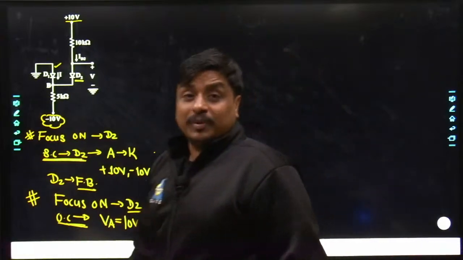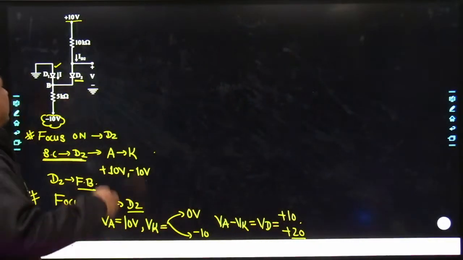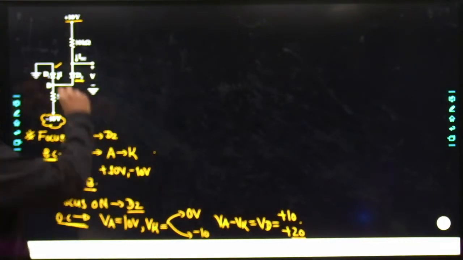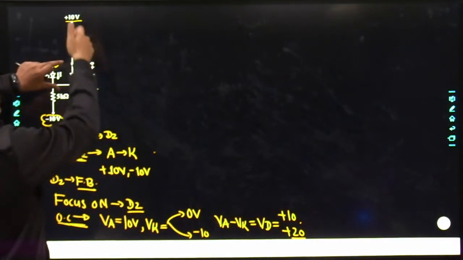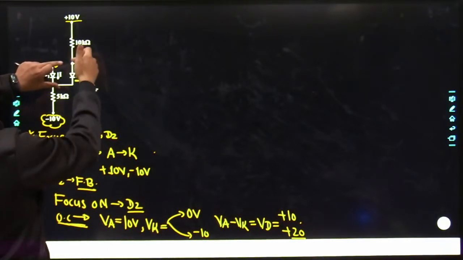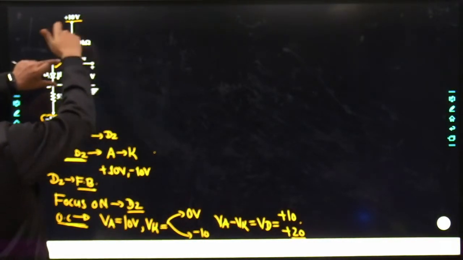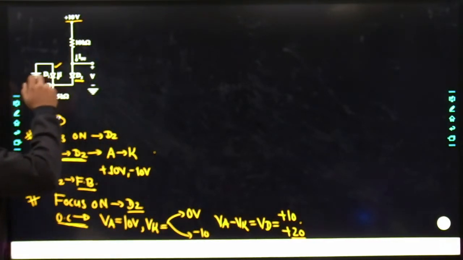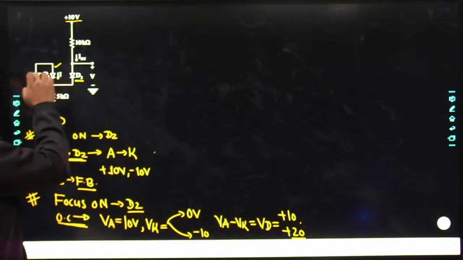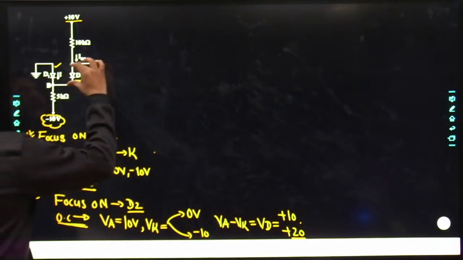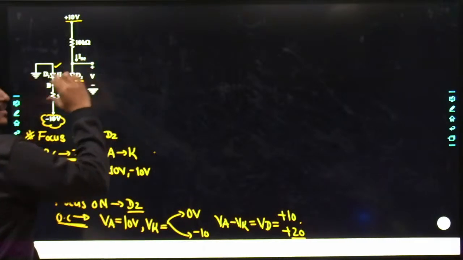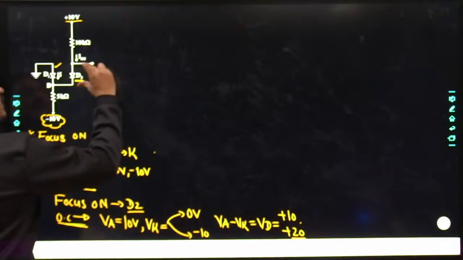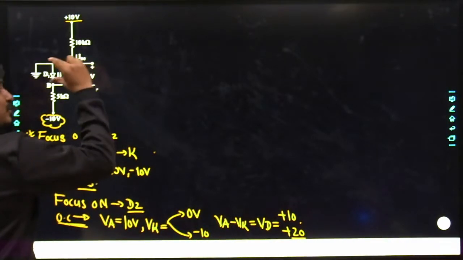Similarly, if you apply the open circuit test, for the time being you have assumed, sir, I do not know about the D2, so I have assumed the D2 is off or in reverse bias. So what I would be doing, I would be checking the voltage across the anode. The voltage across the anode is simply 10 volt because there is no flow of current across the 10 kilo, the same 10 volt will come over here. Now I do not exactly know about the state of the D1. If the D1 is on, this would become 0. So the potential difference Va minus Vk is precisely plus 10 volt. And if this diode is off, the potential difference Va minus Vk is plus 20 volt.